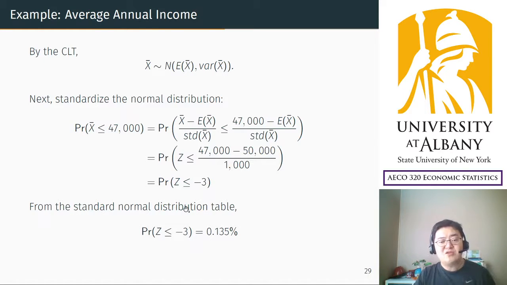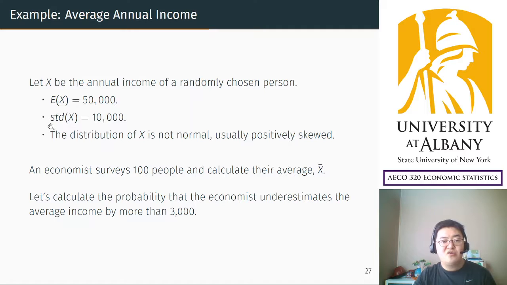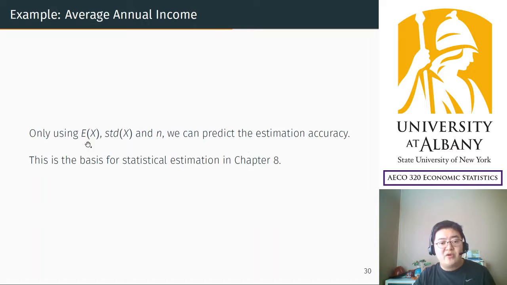So as you see, we used only two numbers, the original mean and the original standard deviation. If you know the original mean, the original standard deviation, and the sample size, which is usually known, from only these three numbers, you can predict the accuracy of the estimation.